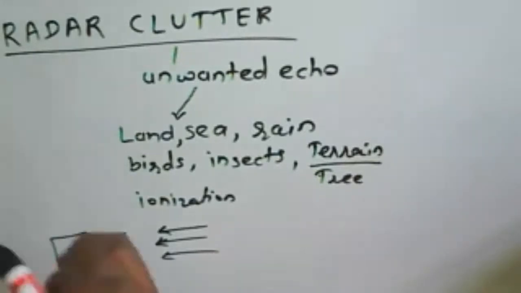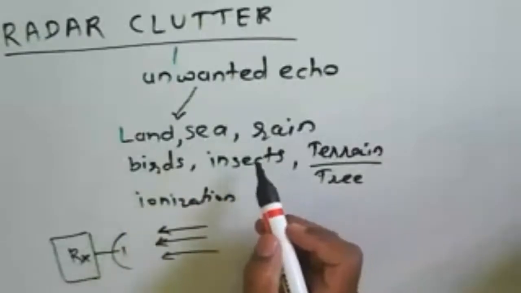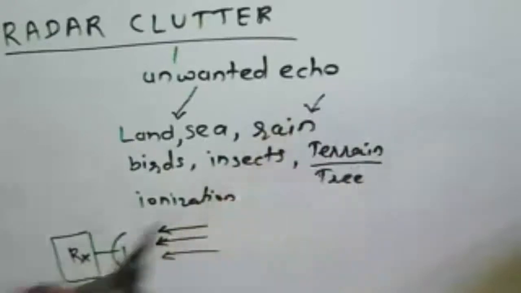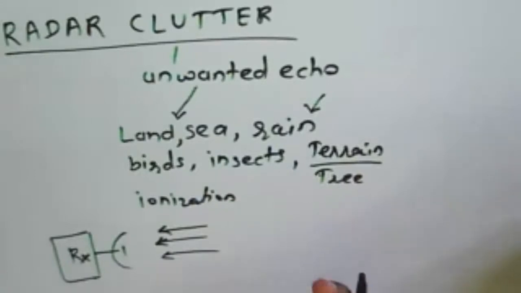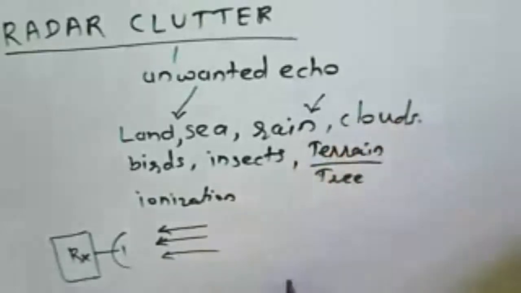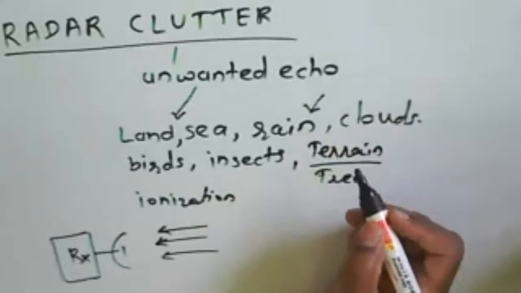So that's what we can say about the echo. We are saying land and sea, and at the time of rain there may be a cloud. So we are getting different echoes from the clouds also. That will be part of it. So from the clouds we are getting the echo.